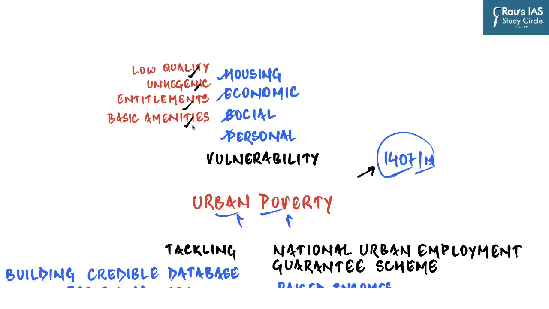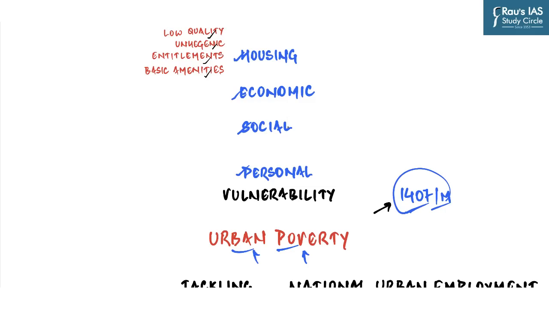And therefore they have no access to individual water connections, toilets, electricity, and even proper roads. Also, the poor live in unhealthy and insanitary living conditions. And so, according to the 2011 census, around 17.7% of the urban population, comprising 65 million people, lived in slums. But the vulnerabilities of the urban poor do not end just at the housing problem.